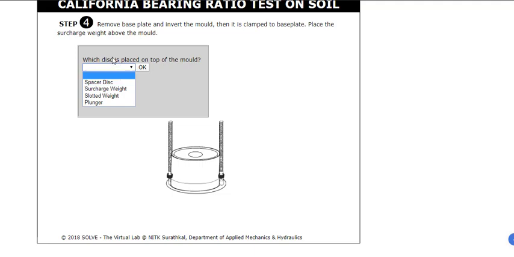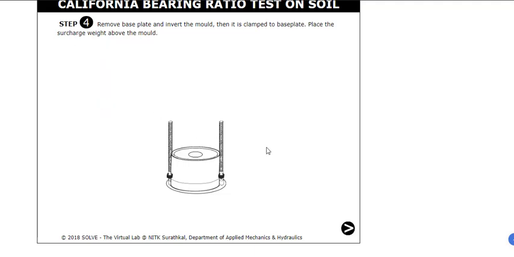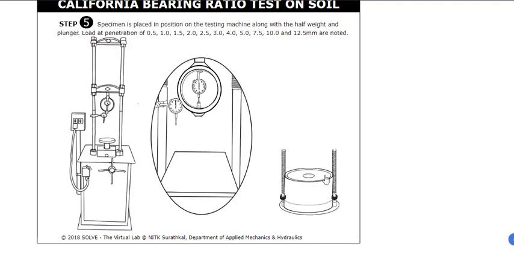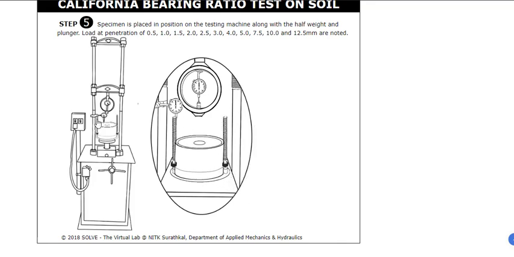They're asking which disc is placed on top of the mold. Is it a surcharge weight, slotted weight, or plunger? Let's say if I put surcharge weight, you're right. You can try others and see what explanation the system gives you if you're not sure. Next, take the complete assembly and put it on the machine.